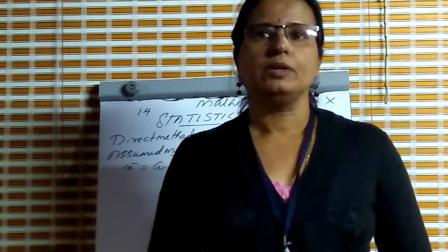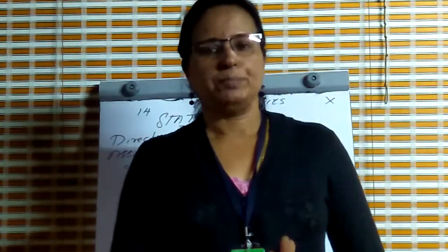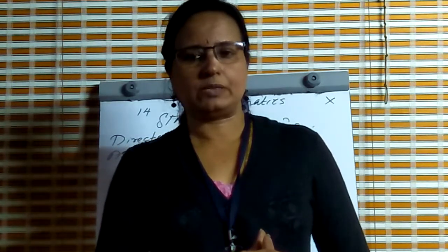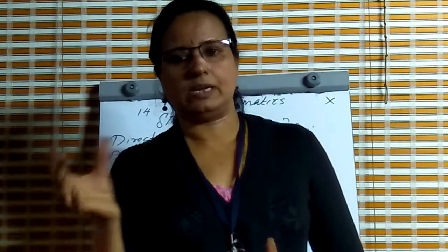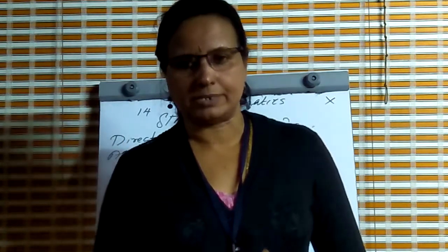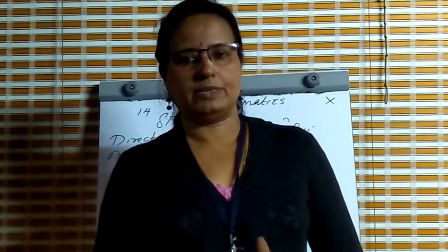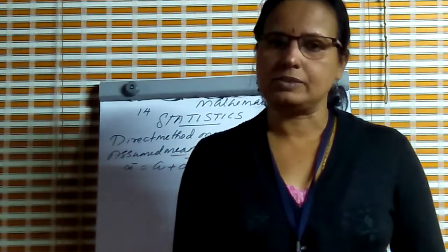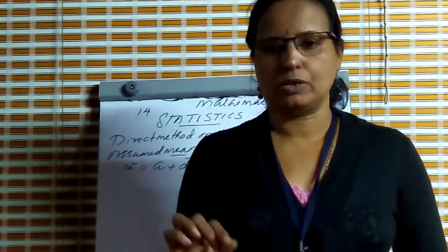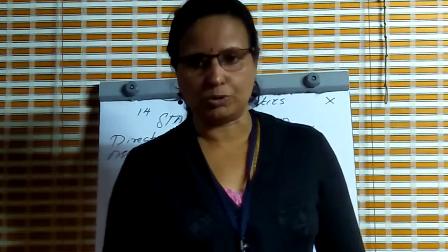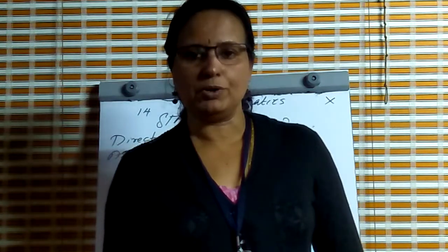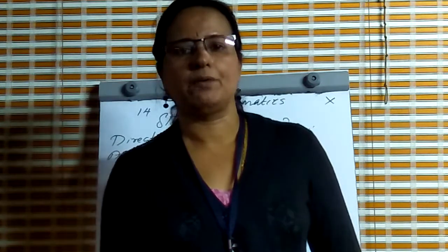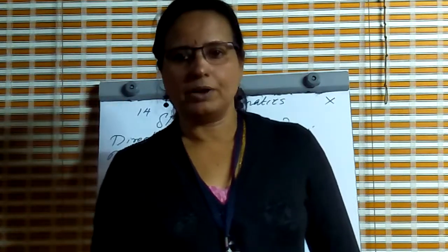Then you learned how to find the mean of grouped data. If f1, f2, etc. fn are the corresponding frequencies and x1, x2, etc. xn are the observations, then the mean of grouped data is equal to f1 x1 plus f2 x2 plus etc. fn xn, whole divided by f1 plus f2 plus etc. fn, that is equal to sigma i equal to 1 to n fi xi divided by sigma i equal to 1 to n fi. This is the mean of grouped data.